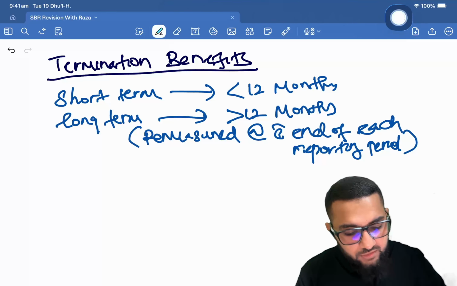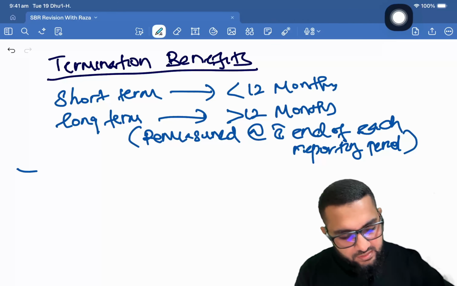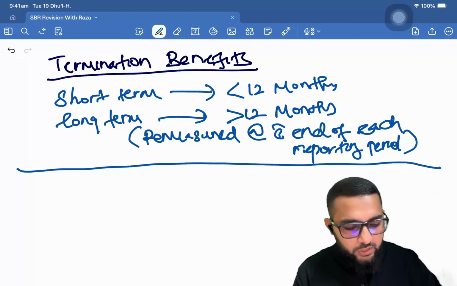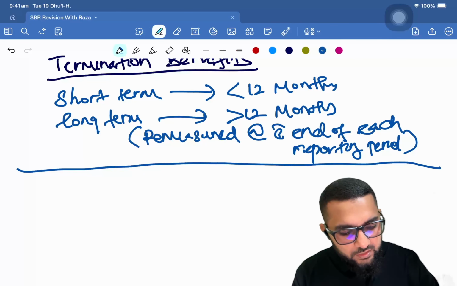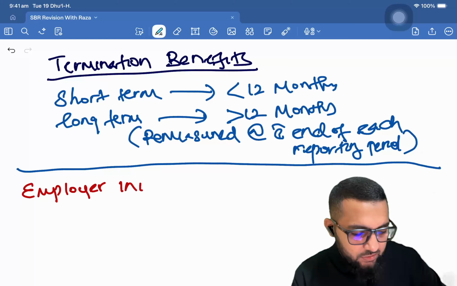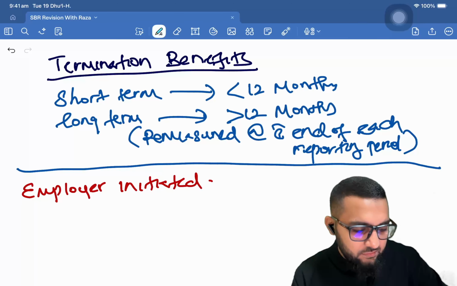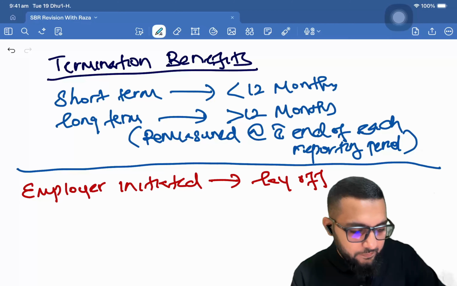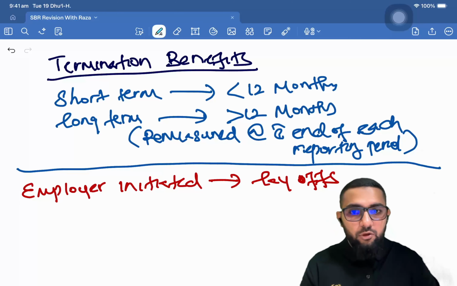What is termination benefit? Now, termination benefit is when an employer lays off, right? Now, here it can take two forms: employer initiated. So, this is such as employer laying off, layoffs. Okay, layoffs.